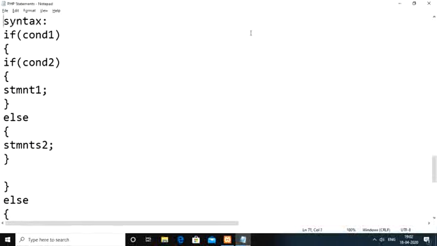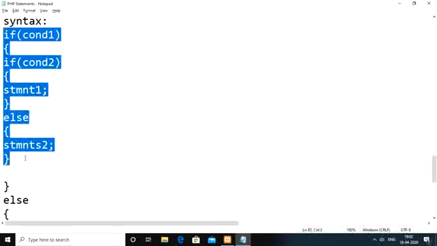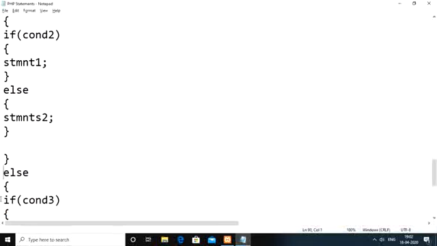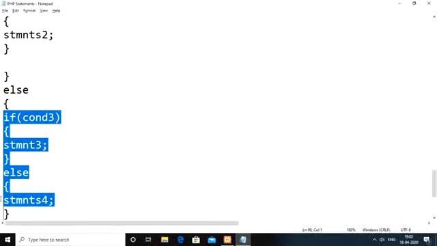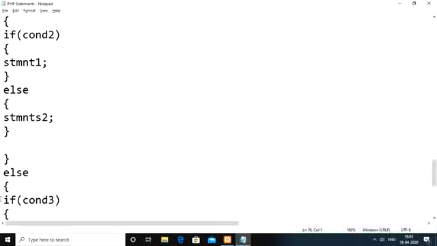So what is the meaning of this one? Here, one if else statement we kept inside this entire if block. At the same time, within the else block also, which is the outer else, inside that one again we kept one more if else statement here. So that means one if else statement you are going to be keeping inside another if or another else statement. That kind of thing we generally call nested if else statements here.